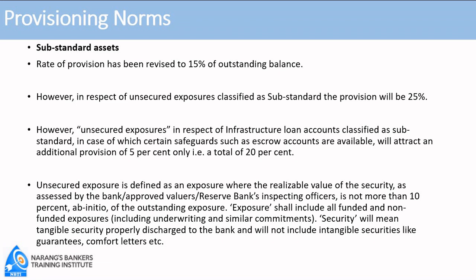Suppose an NPA account is showing balance of 1,50,000 and secured portion is 60,000. Unsecured portion of the loan will become 90,000. That is unsecured portion. This is not unsecured portion, this is unsecured exposure. I am suddenly reminded of an example.